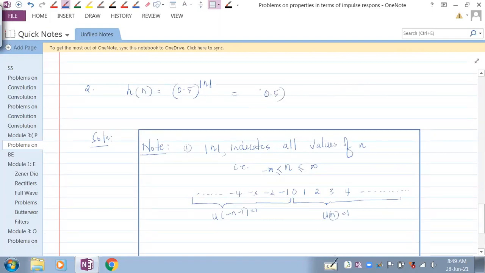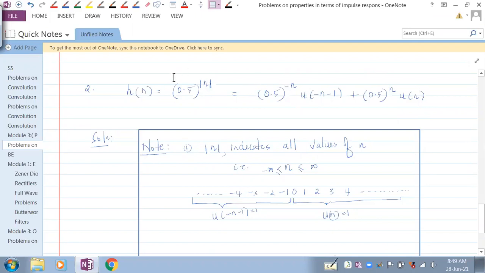0.5 to the power minus n. So it will take minus n, negative values, when it is ranging from minus infinity to minus 1. And it takes the positive values of n when it is ranging from 0 to infinity. Everybody get this point? So writing this is very important when magnitude n is given.